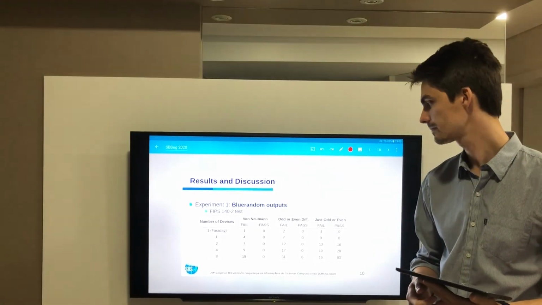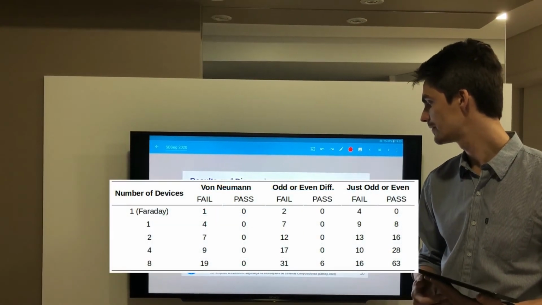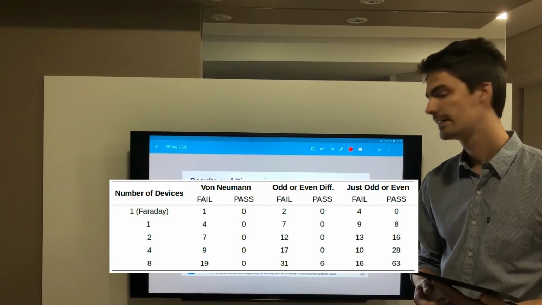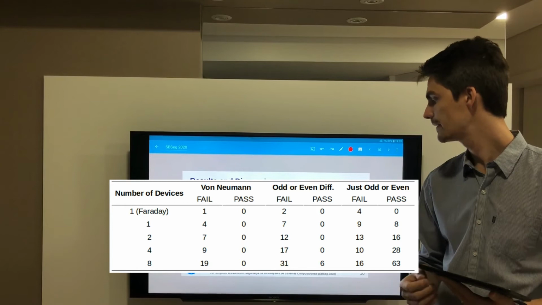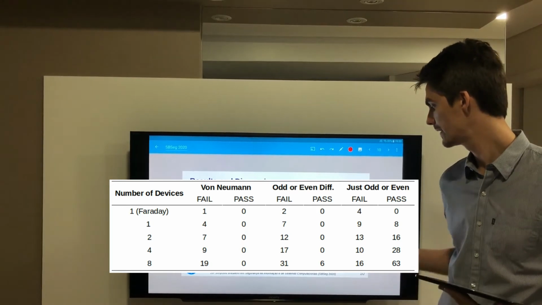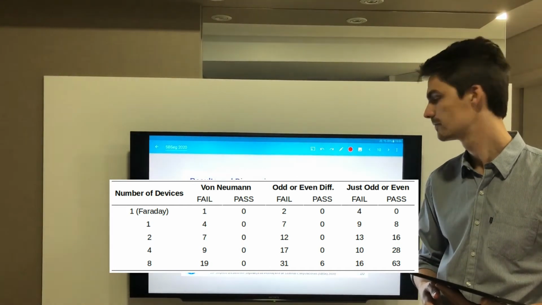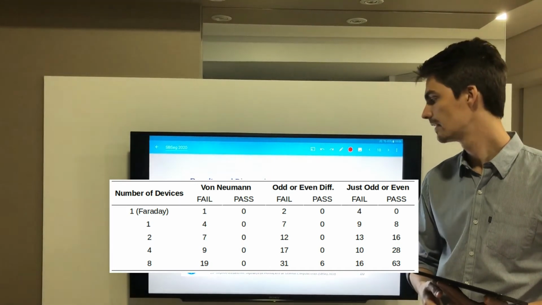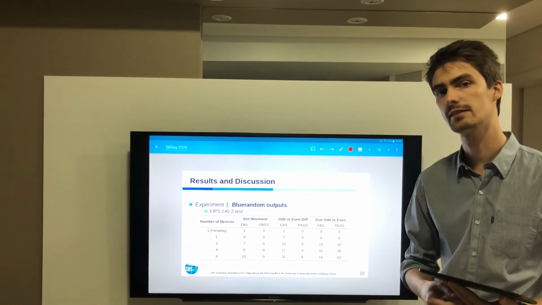We can see in the third column, using the just odd or even random extractor, that scalability is presented, where increasing the number of devices, the pass rate of the results from Bluerandom increases, which is a sign of scalability of our proposal, where increasing the number of devices, the quality improves.